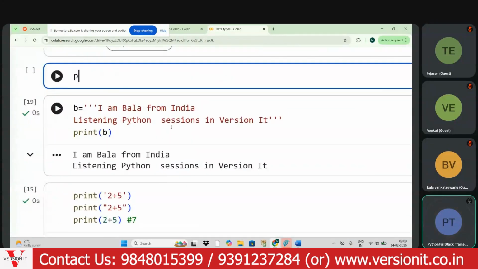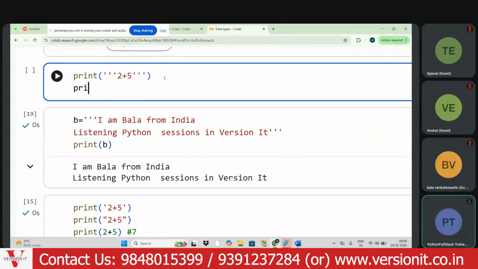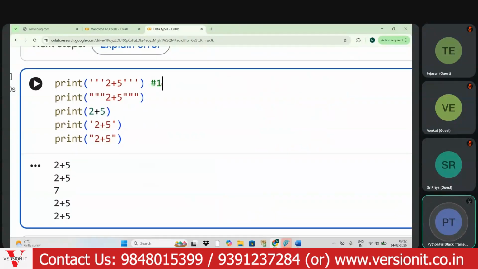Okay, as per the knowledge you have, my dear aspirant, triple quotes will accept single lines also. We can use triple quotes to mention a single line as well as multi-line strings.